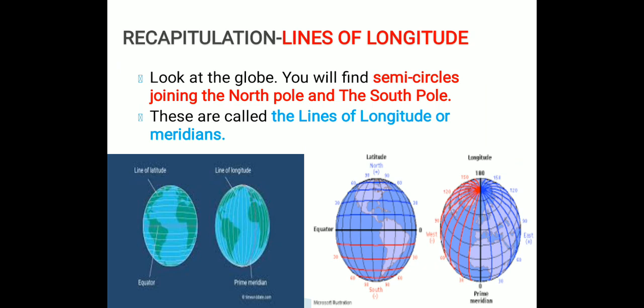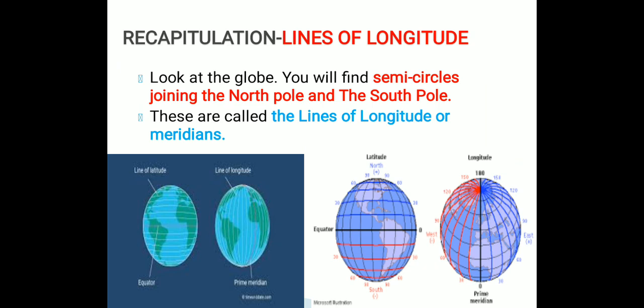Now, what are lines of longitude? On the earth there are lines of latitude and there are also lines of longitude. We have already discussed them, but we will do a quick recapitulation. Look at the globe. You will find semicircles joining the North Pole and the South Pole. These are called the lines of longitude or meridians.